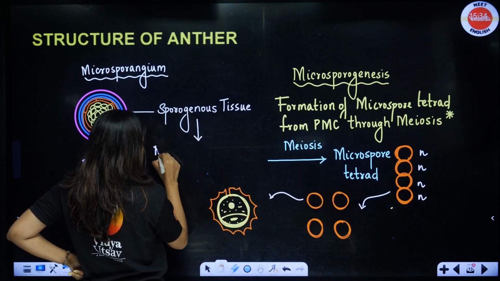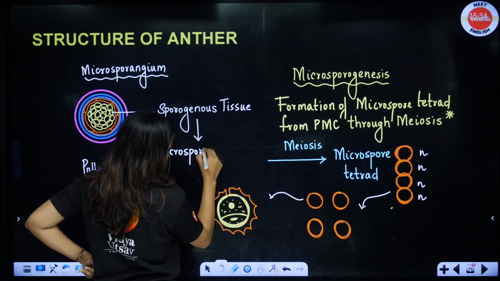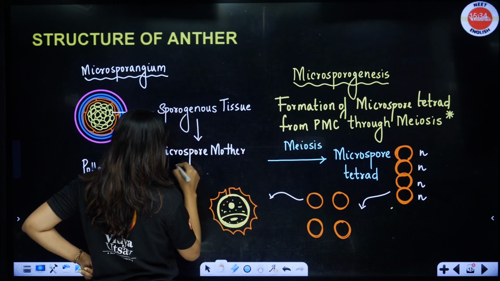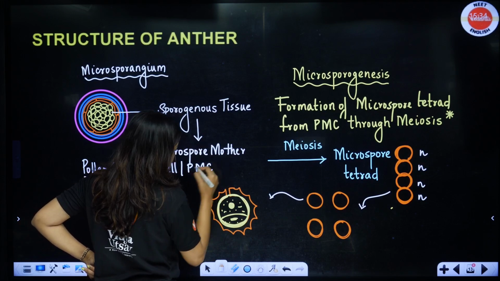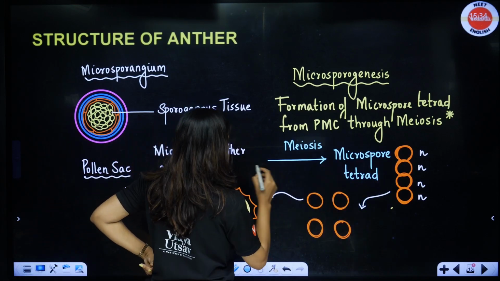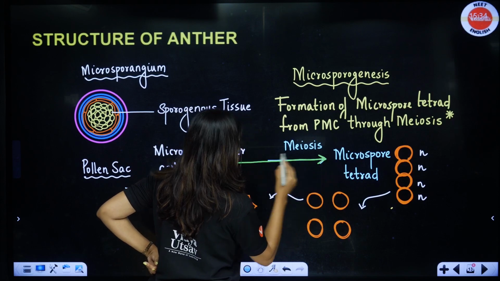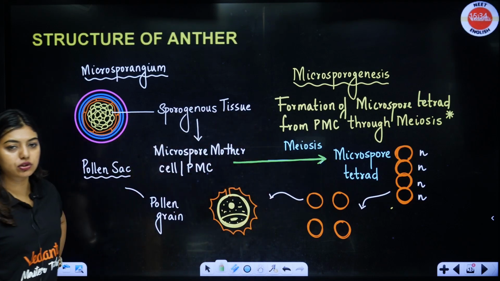They can form potential microspore mother cell or PMC. Okay, PMC. They will undergo meiosis, and that will form microspore tetrads.